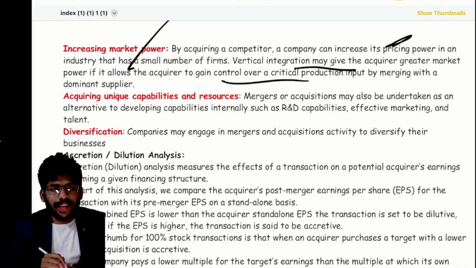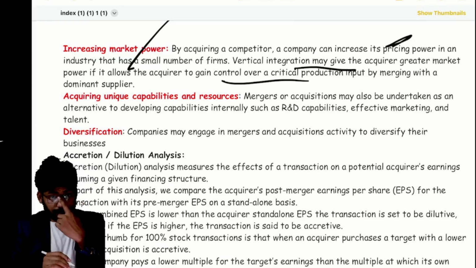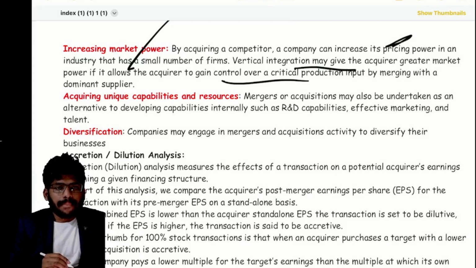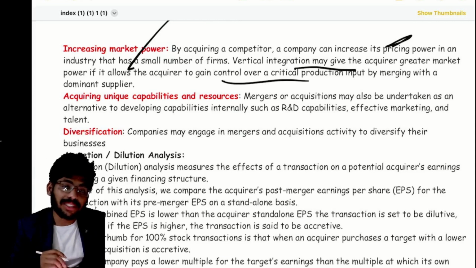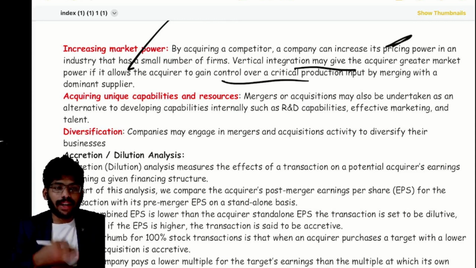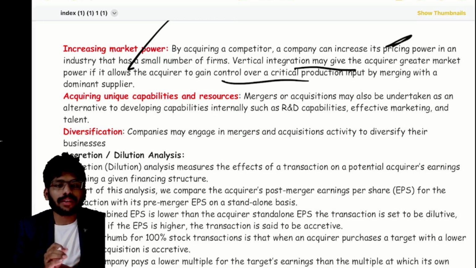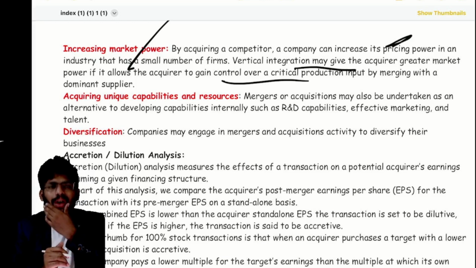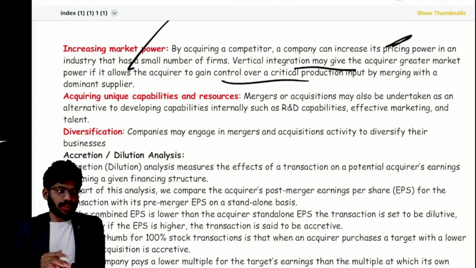Next, acquiring unique capabilities and resources. Obviously, we need to be very innovative, sir. We need to develop our capabilities internally, like by doing R&D, research and development. We must have research and development capabilities. We need to do effective marketing, and we must have a lot of talent to do everything. So once we have acquired, that is not enough, sir. We do a lot of things. Okay, now that should be there if you want to be successful, right?